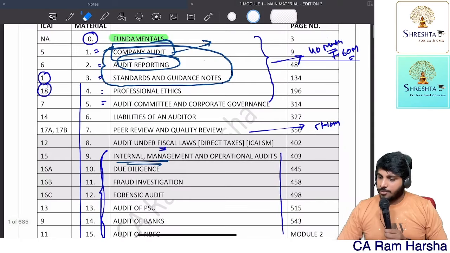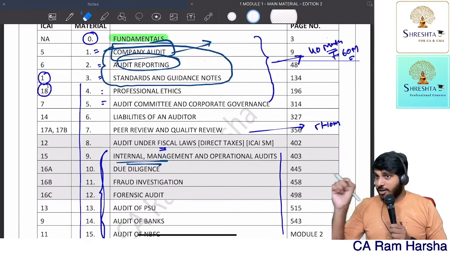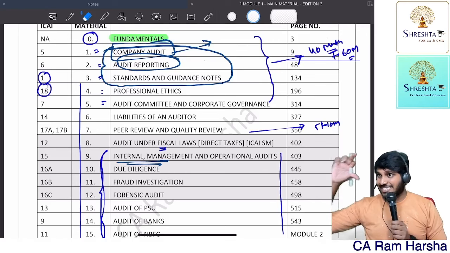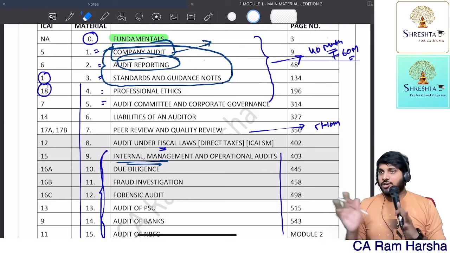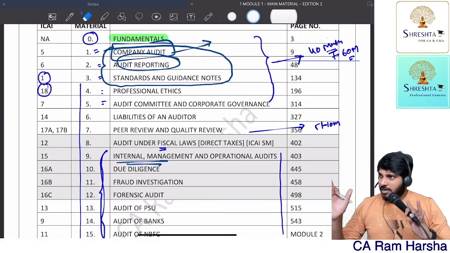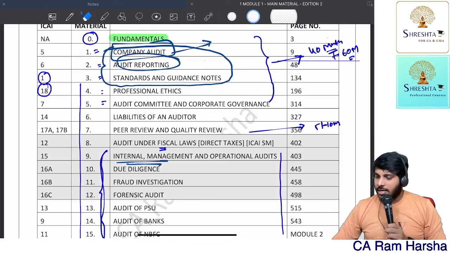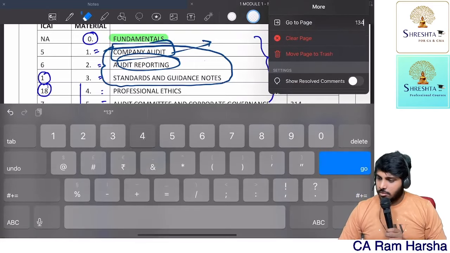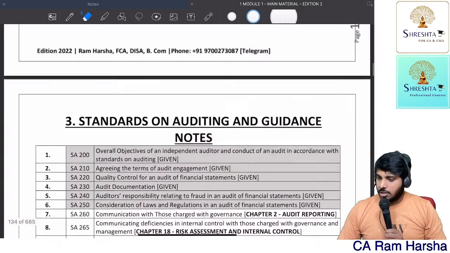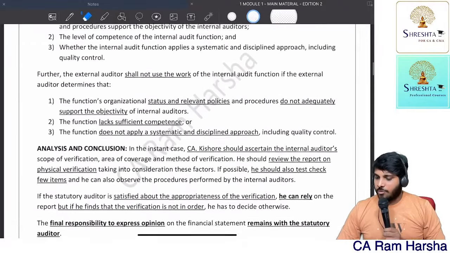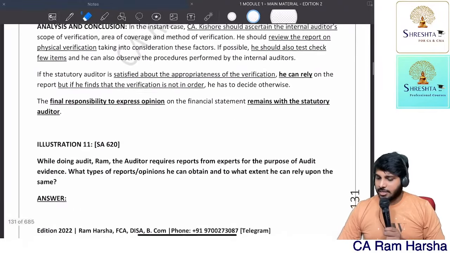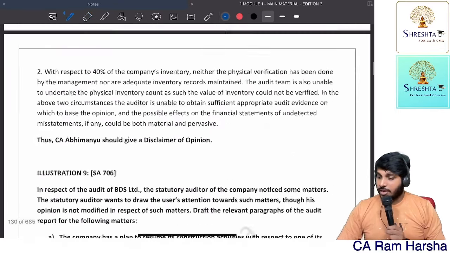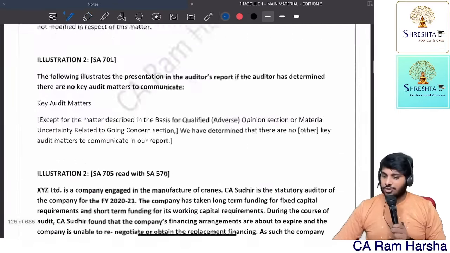At the end of audit report, I told you, audit report and company audit put together are one topic. Standards, audit report, company audit put together are one segment. Getting it? Company audit and audit report, for convenience, are 2 chapters, but it's one topic as a whole. Now, audit report at the end we will go. Now you see here, how many illustrations are we having here? Approximately 10 illustrations. Sorry, 11 illustrations. In audit report, we have 11. Before these illustrations, we have practical questions also separately.